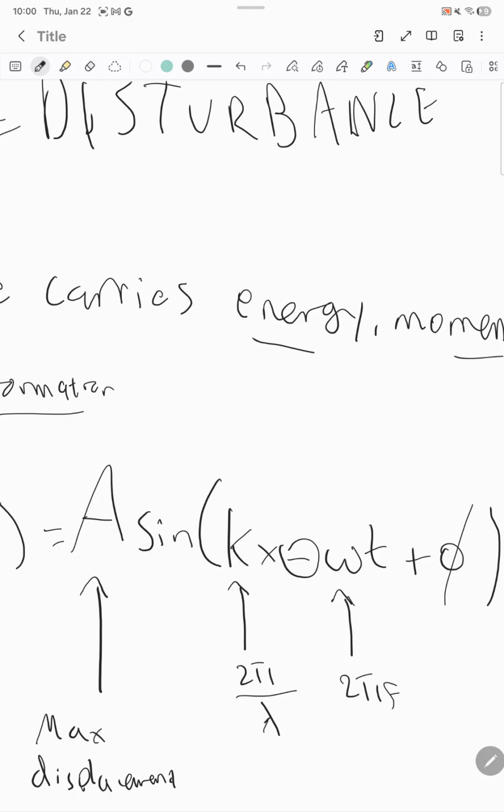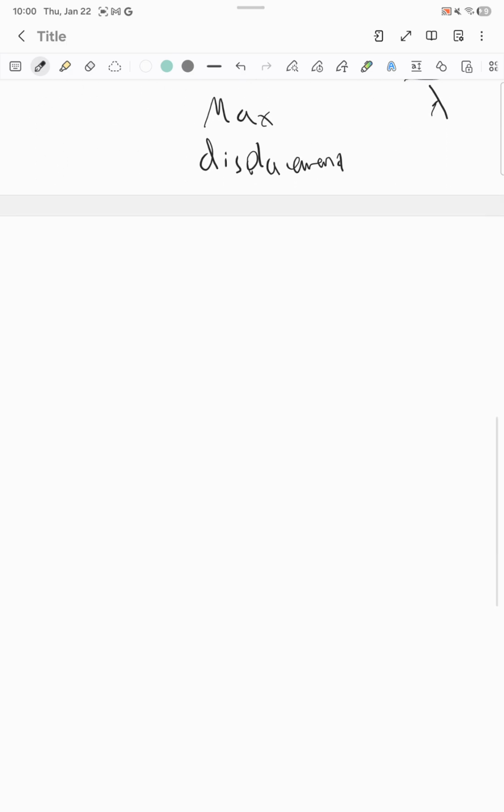So this is the core part of the equation that really tells us how the wave is displacing through space and time, and what its physical meaning is going to be. It could tell you if it's right or left, and if it's in space or in time. A very important equation that we will have will be the wave speed.